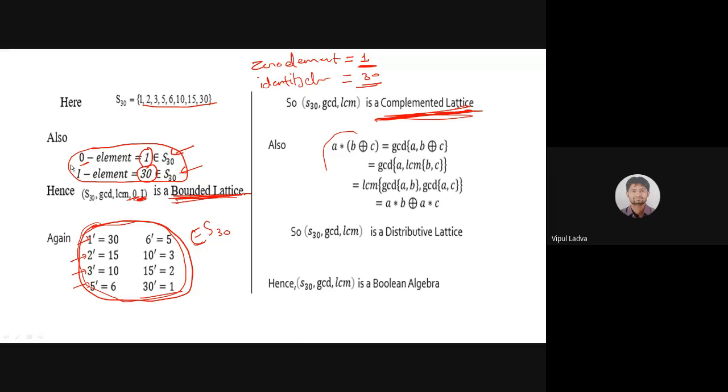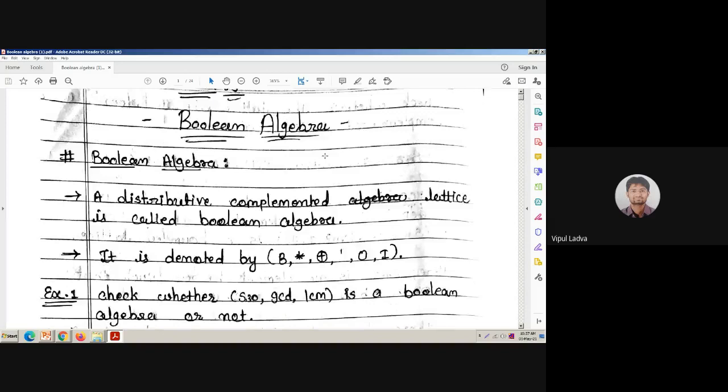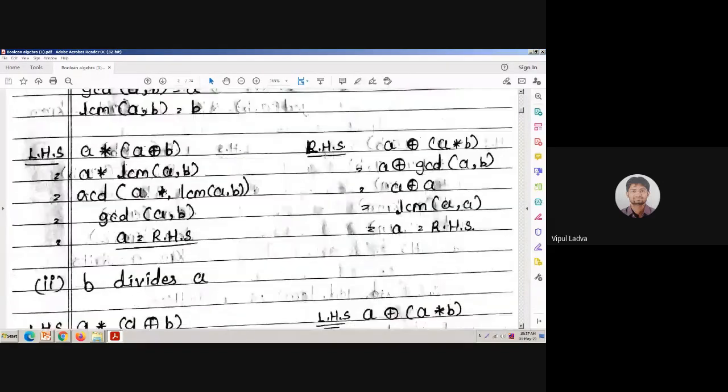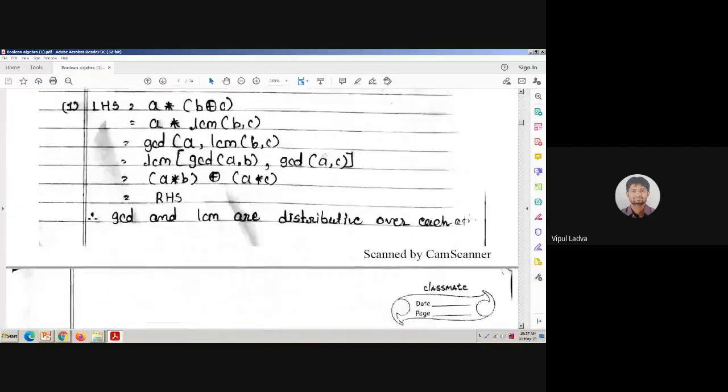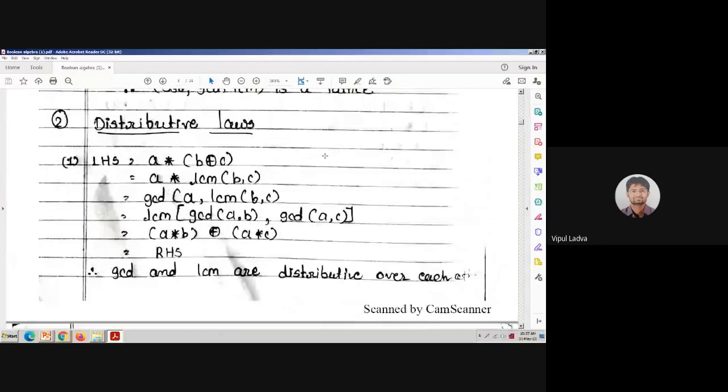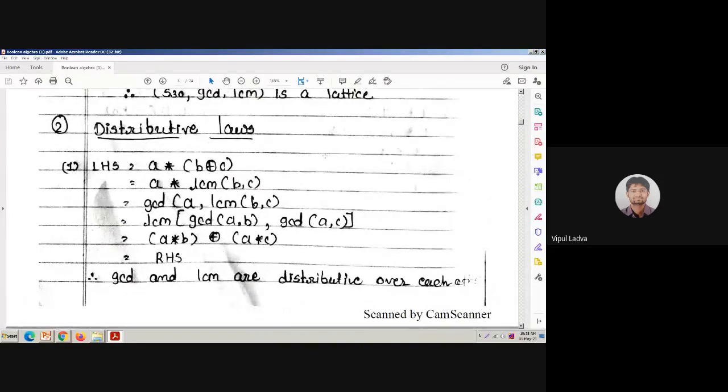So for this particular zero and identity element, I will request all of you to prepare that particular table of GCD and LCM. Then you can easily understand why 1 and 30 are going to act as zero and identity element for the S30. Okay, till the time, let me show you one of the other PPT PDF. My screen is visible. By that way, you can also prove that it is distributive.